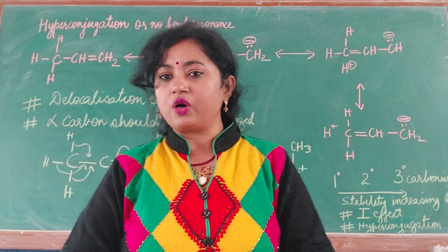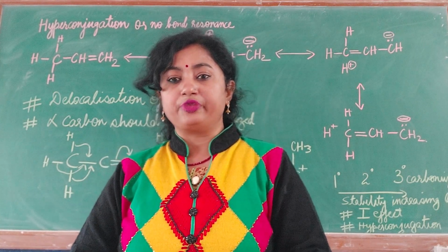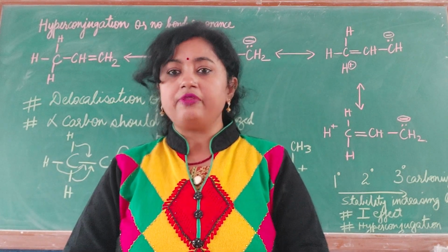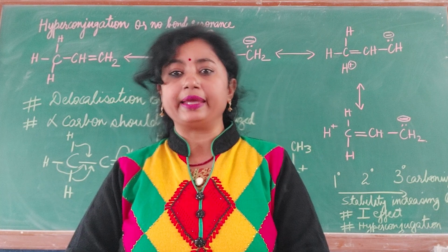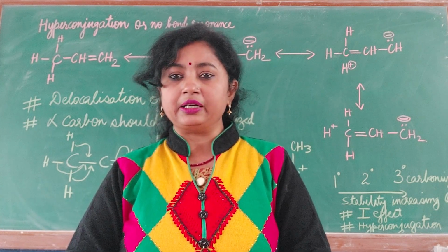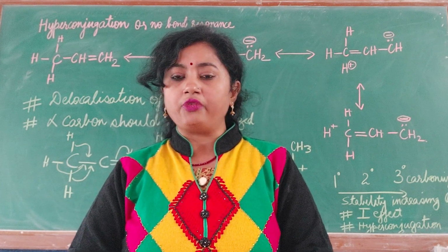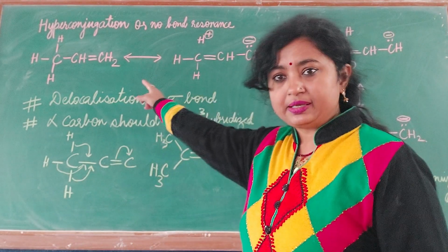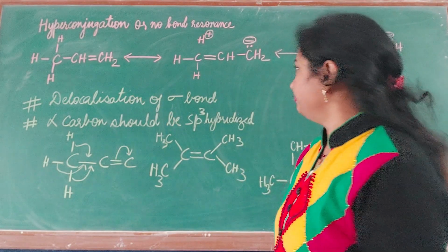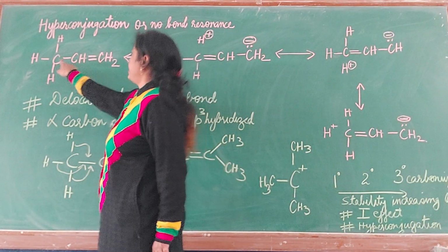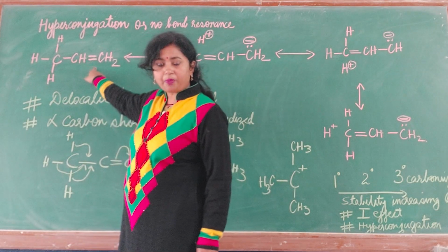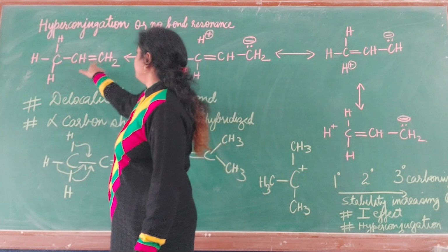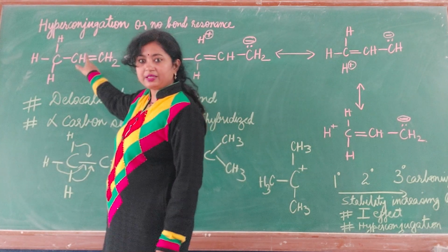Okay, try to understand what are the conditions to be fulfilled when we are talking about hyperconjugation or no bond resonance. Here we have to take any compound such as alkene, meaning we should get a conjugation of sigma and pi bond. So here I have taken propene. Let's see the example which is given on the board. You can see here meth and prop, double bond. It is your propene. So your first condition is that these are two carbons in which a double bond is present. This is your alkene carbon.